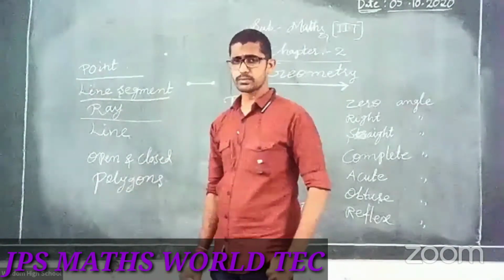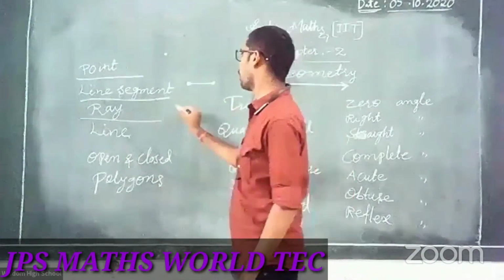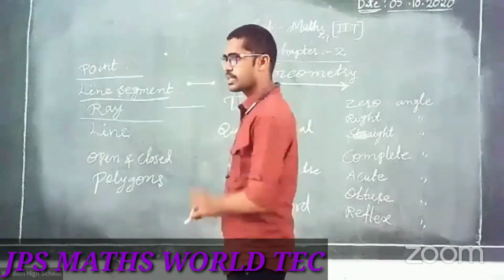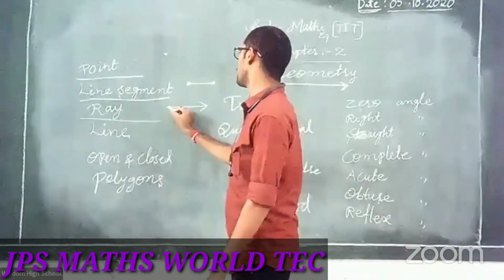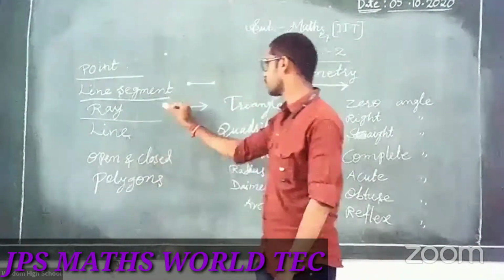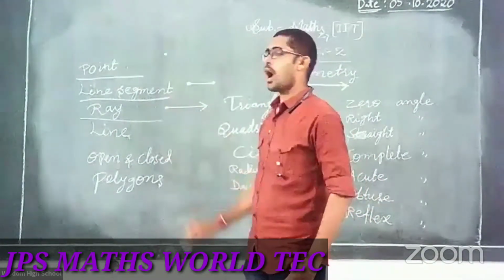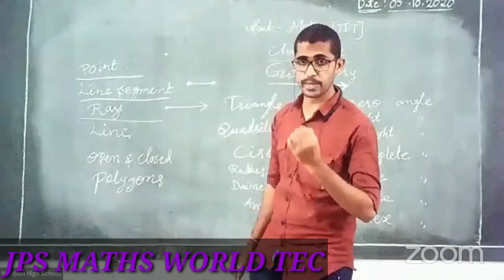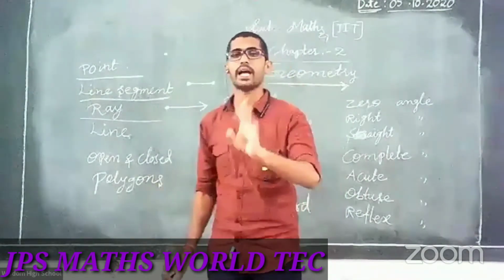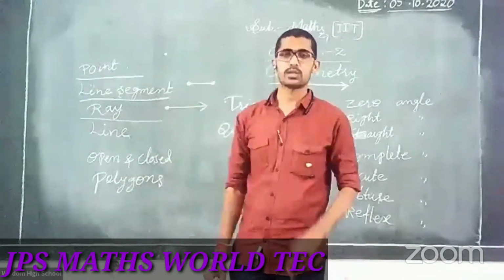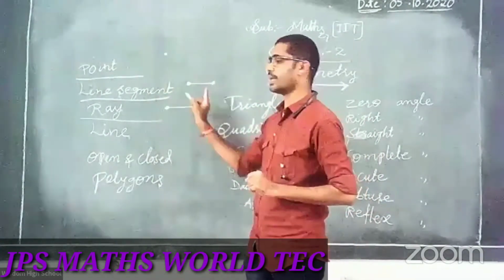Now, ray. What is a ray? Almost all of you will know a ray. This is a line, not a ray. Here, one dot and one arrow. So this is a ray. How many endpoints does a ray have? Tell me, students. Yes, very good. Only one endpoint. A line segment has 2 endpoints. A ray has 1 endpoint. Is it clear, everybody?